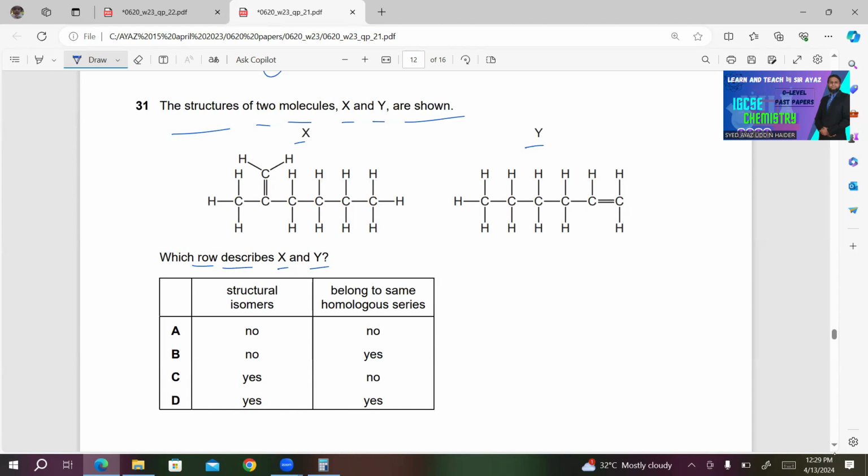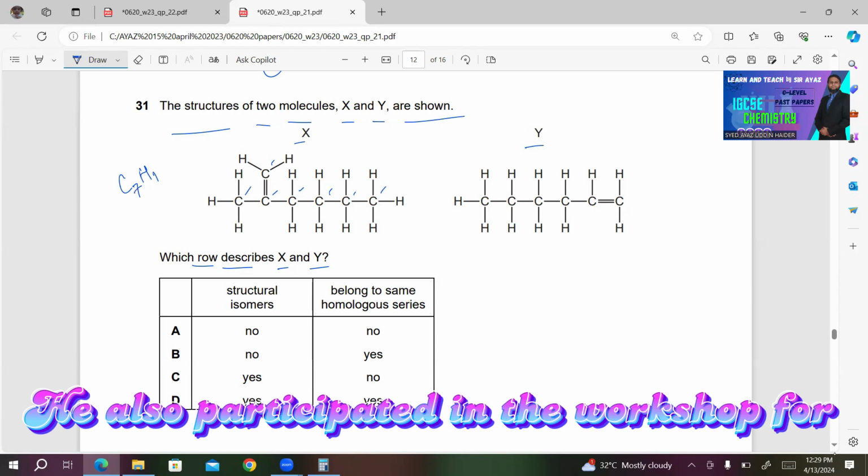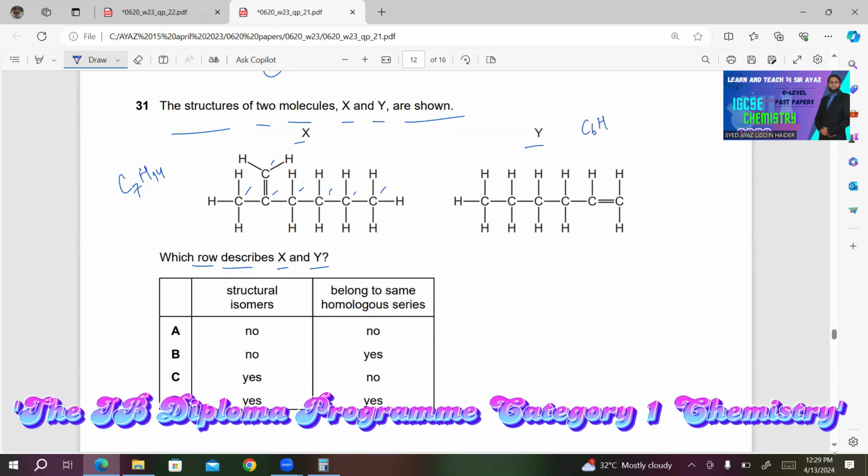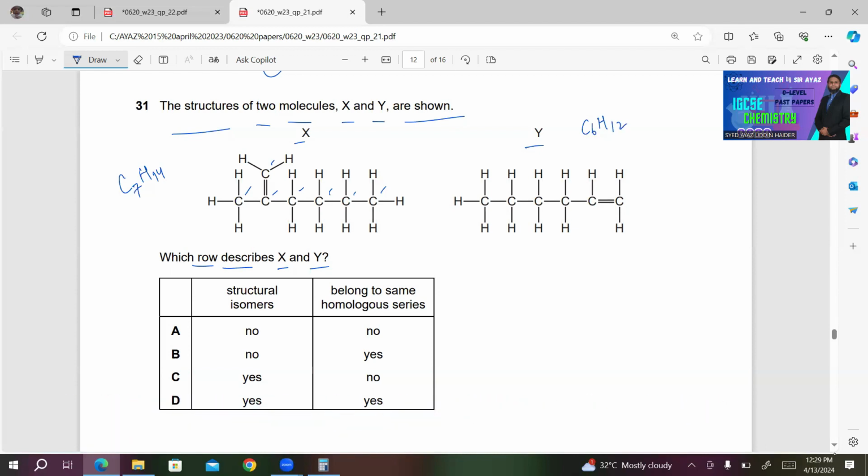The molecular formula of X is C. How many C's are there? 1, 2, 3, 4, 5, 6, 7. We have C7. Hydrogen: 1, 2, 3, 4, 5, 6, 7, 8, 9, 10, 11, 12, 13, 14. We have H14 here. What about Y? We have 1, 2, 3, 4, 5, 6. C6. Hydrogen: 1, 2, 3, 4, 5, 6, 7, 8, 9, 10, 11, 12. They are not structural isomers, so you can easily narrow down the choices.